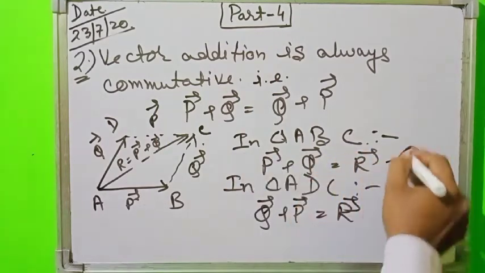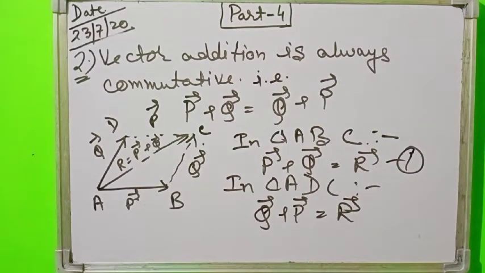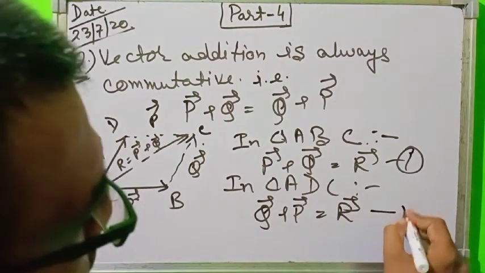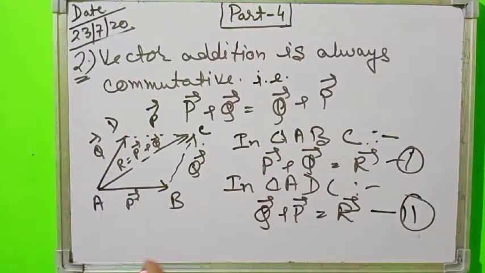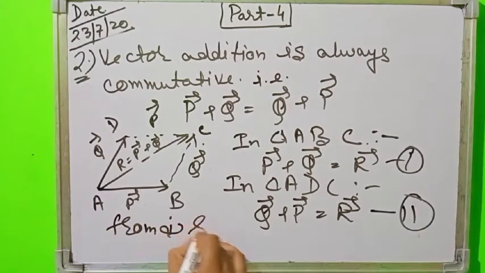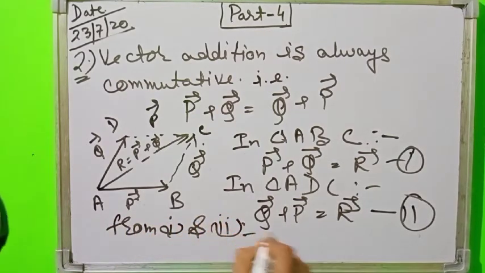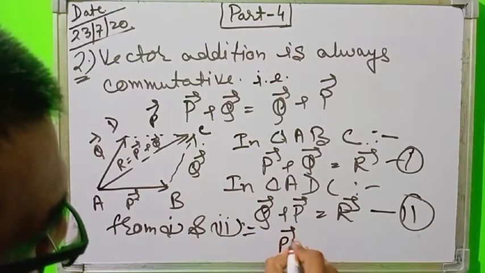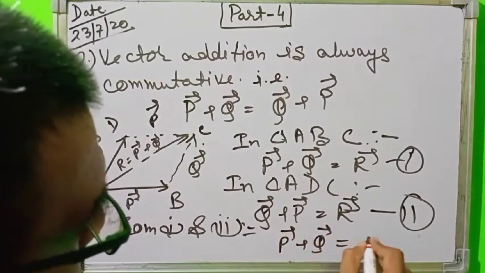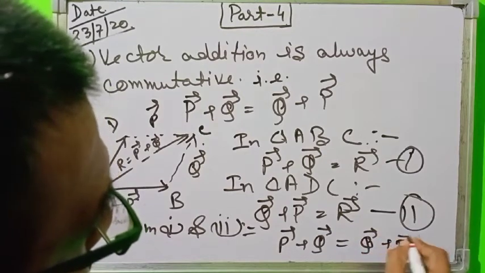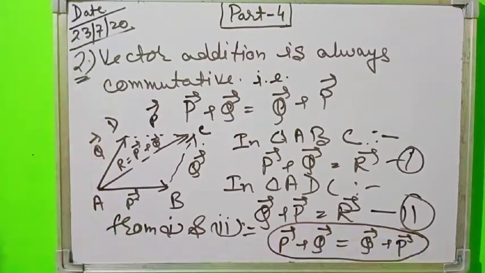In equation 1, we observe that vector P plus vector Q is equal to R, and in equation 2 we observe that vector Q plus vector P is equal to R. So from 1 and 2, we can say vector P plus vector Q is equal to vector Q plus vector P. It means that it obeys the commutative law of vector addition.